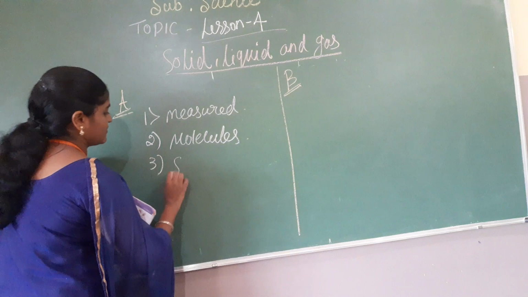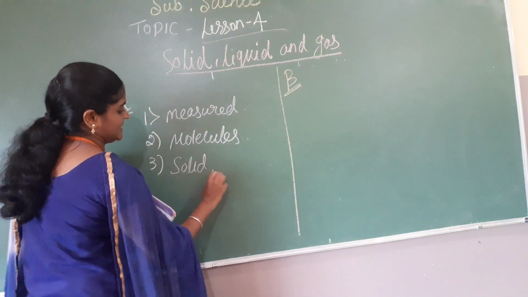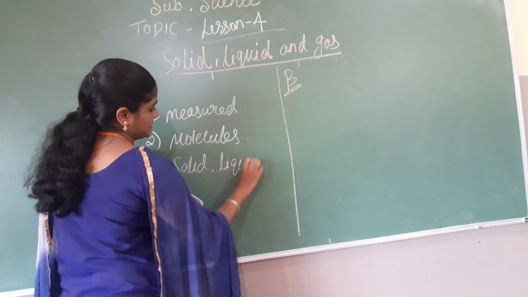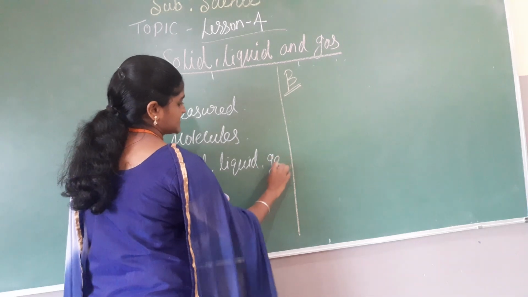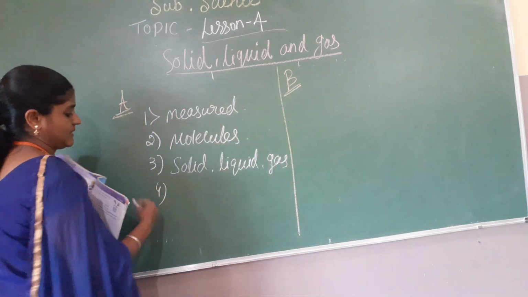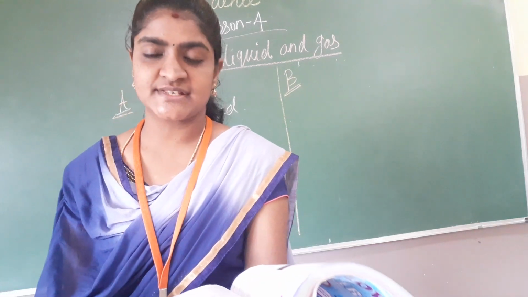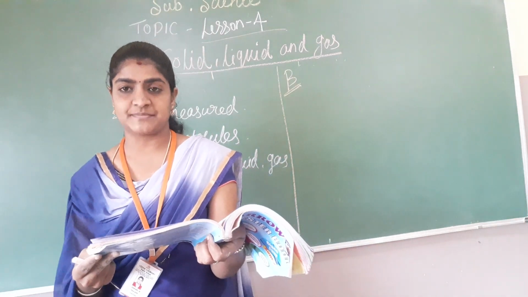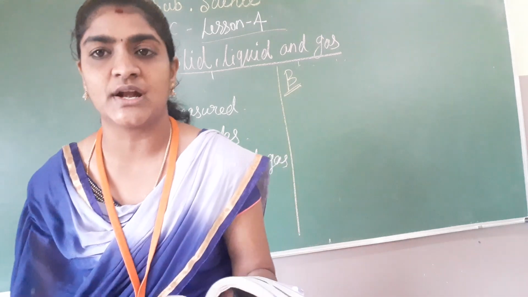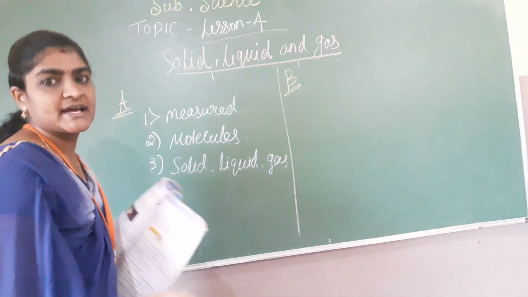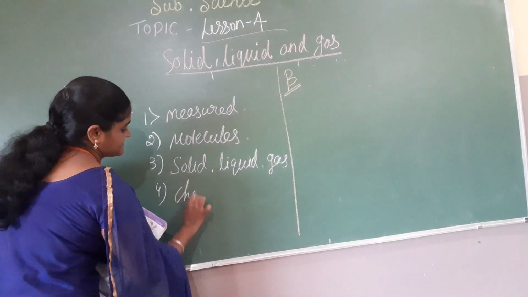There are three states of water, that is solid, liquid and gas. And fourth one, any change in which the state and composition of a substance change permanently is called a dash change. It is called a chemical change.